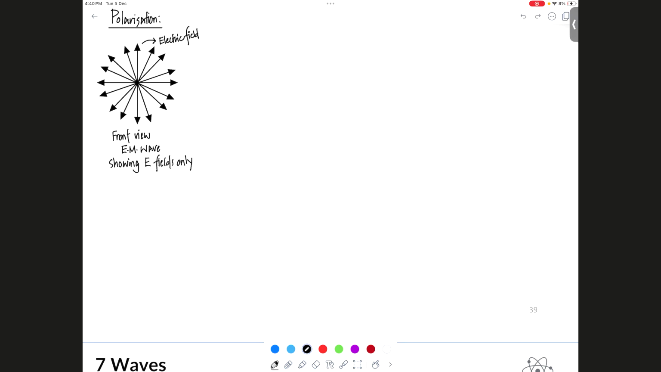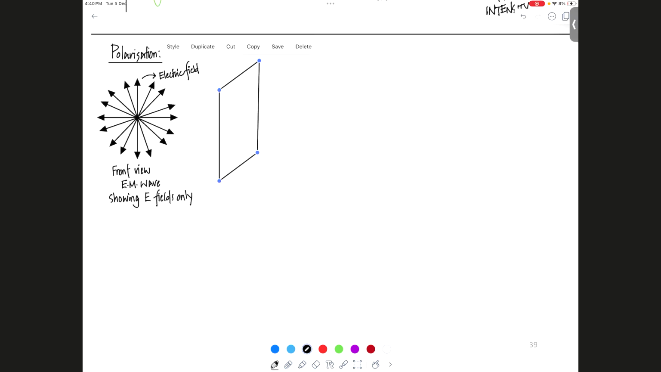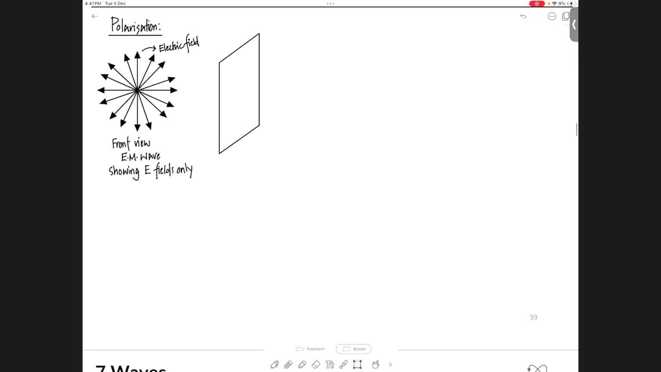What we're going to do right now is place a filter in front of this. These filters are called polarizing filters. Sometimes they're also called Polaroid filters, right? Different from Polaroid camera films, sort of different. They just stole the name. So this is a polarizing filter.